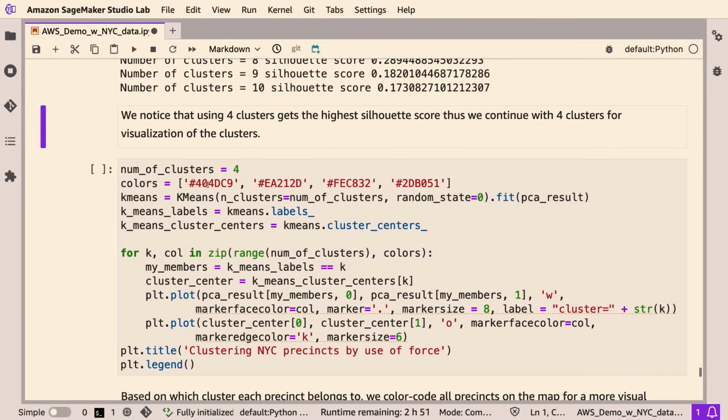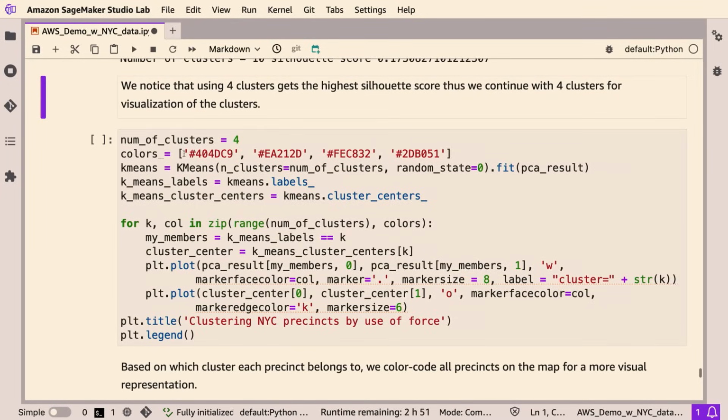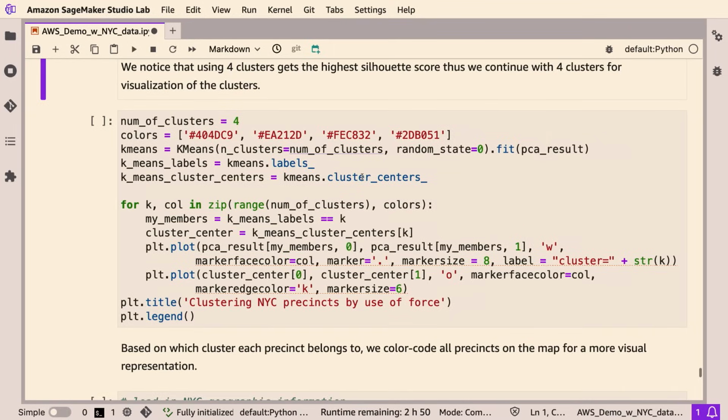And so now we're determined to continue with 4 clusters, and we assign 4 colors here for visualization. Basically, we just rerun k-means again and extract the labels, which tell us which cluster this specific data point belongs to.